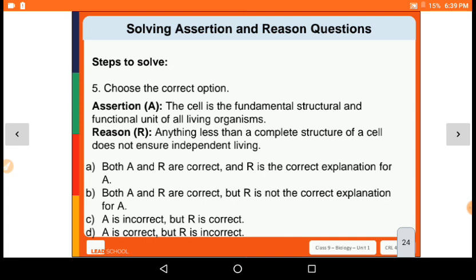So that is also correct, and that is the perfect answer for A also. Why? Because it is the fundamental structure or functional unit, and without the whole structure or function, it cannot ensure independent living. So we can say both A and R are correct, and R is the correct explanation for A.